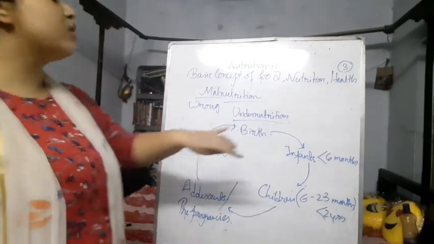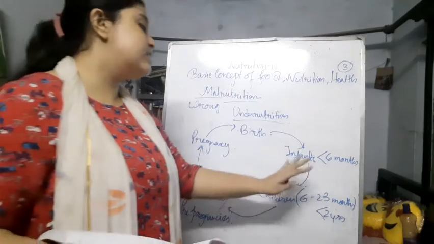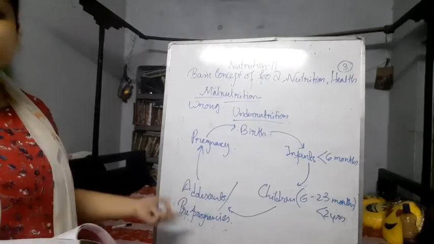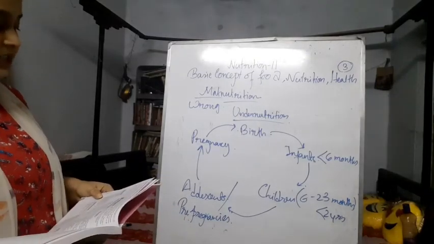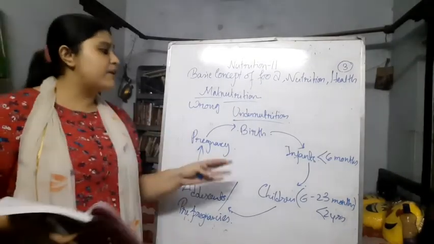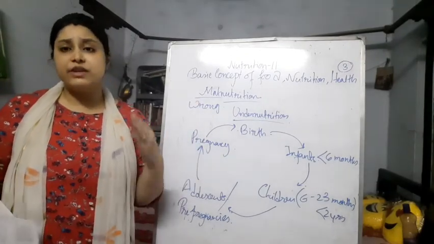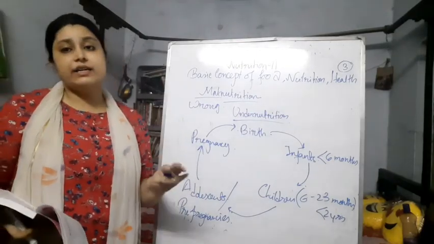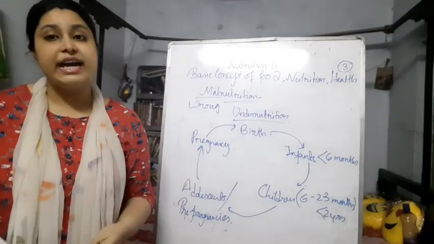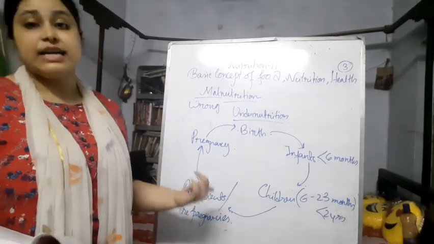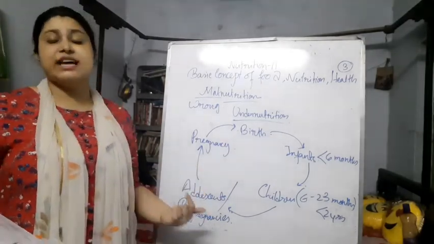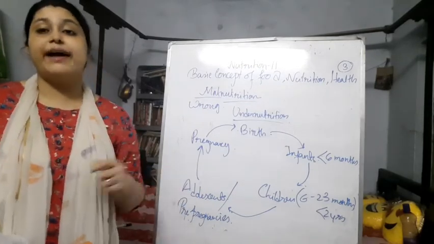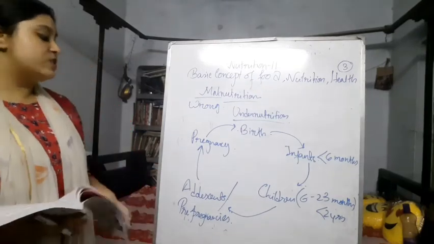If they are not having this food, with this deficiency they come to the adolescent stage, and sometimes they become pregnant in this adolescence age, which is very dangerous. Some of them in the slum areas and in the countrysides, who are not 18 years old, their family forces them to marry, and sometimes they become pregnant. In this adolescence age it is the time to mature their body, but in this age they have to carry a baby. So it is also a very big problem.